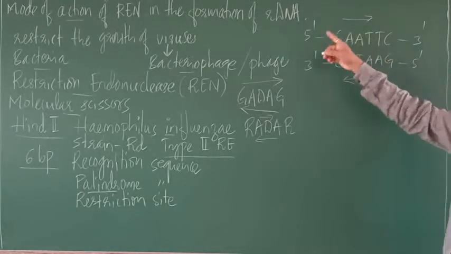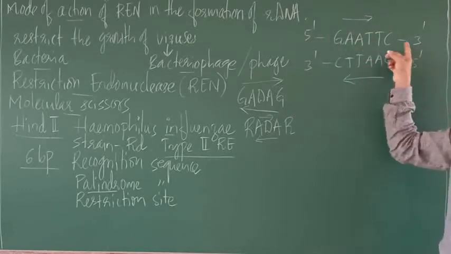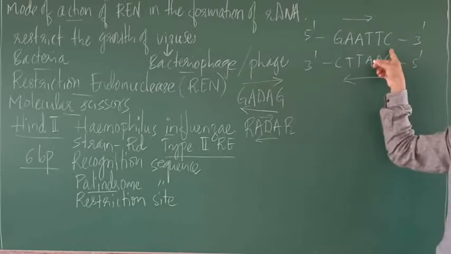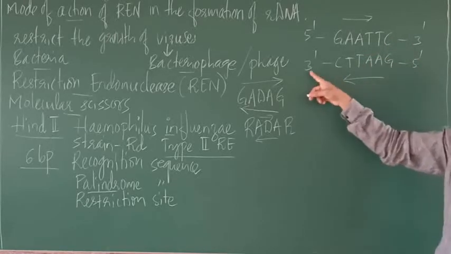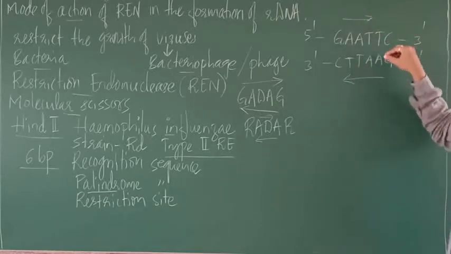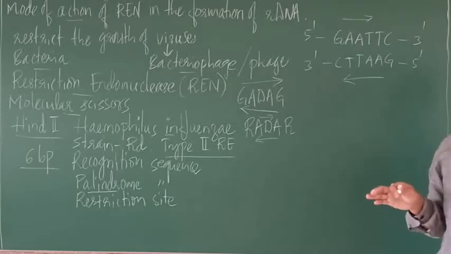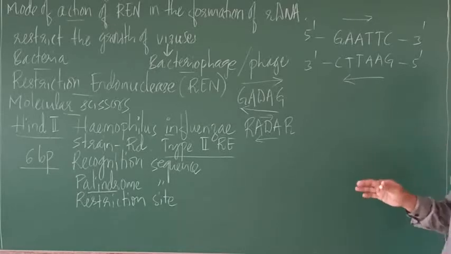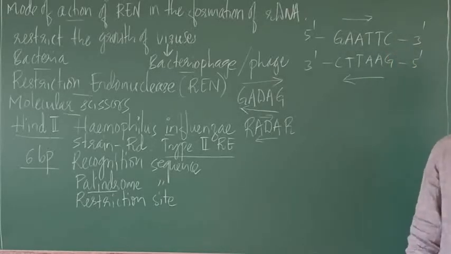So if you consider in this 5-3 direction, GAATTC. If you consider in this 3-5 direction, GAATTC. So in forward or in backward direction, they read the same, right? So such a sequence is called a palindrome sequence.